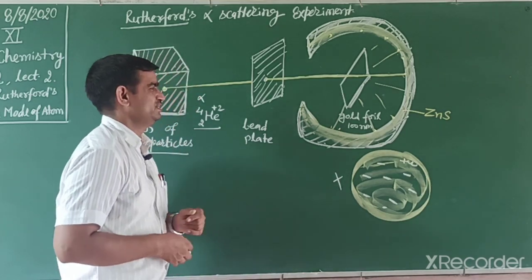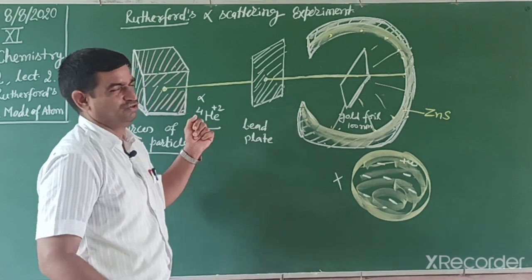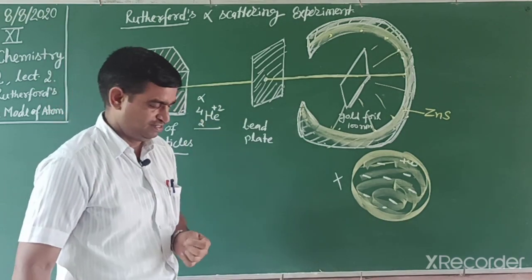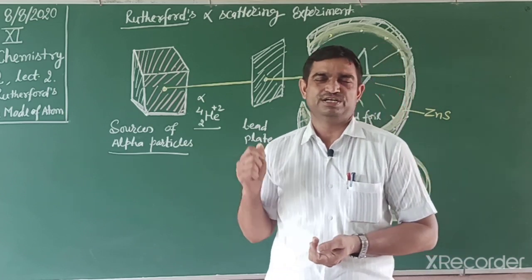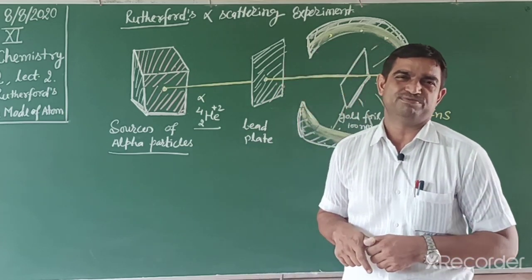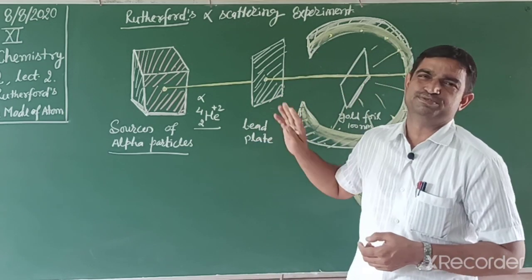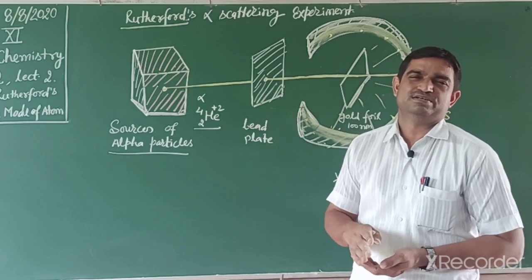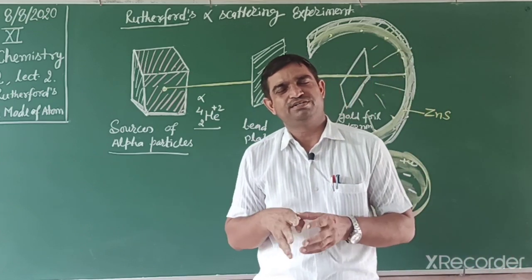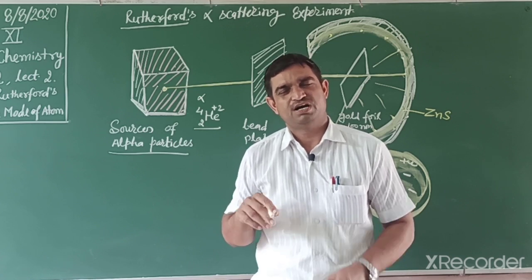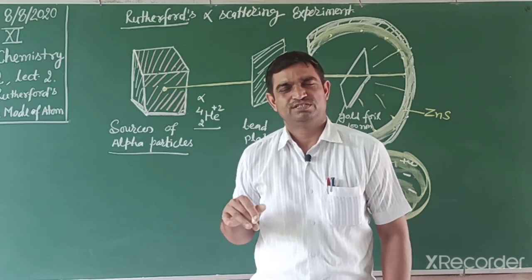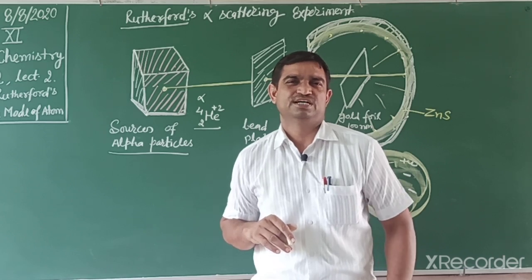So now we discuss the conclusion of the alpha scattering experiment. In this, when 90% of the particles pass through in a straight line without deflection, it means the atom is mostly empty space. And a dense particle at the center is known as the nucleus. Now we have the conclusion of Rutherford's alpha scattering experiment.